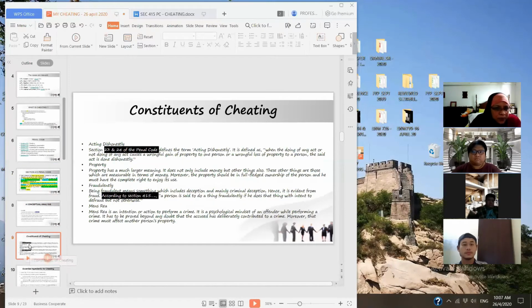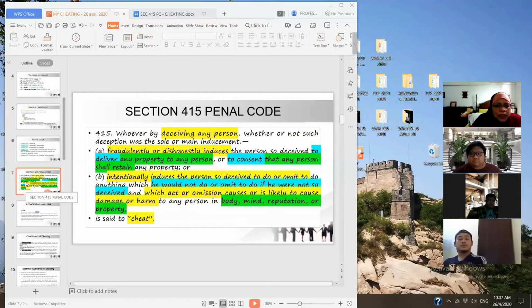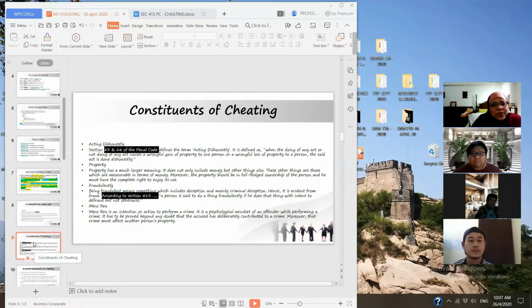Now, in order to strengthen the deceit, you have to look into section 23 and 24 to understand the meaning of acting dishonestly. When the doing of any act or not doing of any act causes a wrongful gain of property, that person is said to be acting dishonestly. What is property? We talked many times about this in theft, that property has a larger meaning.